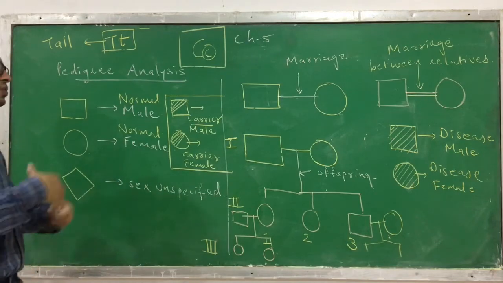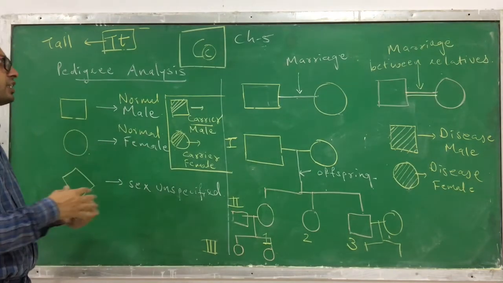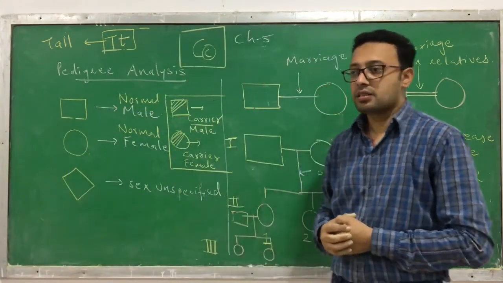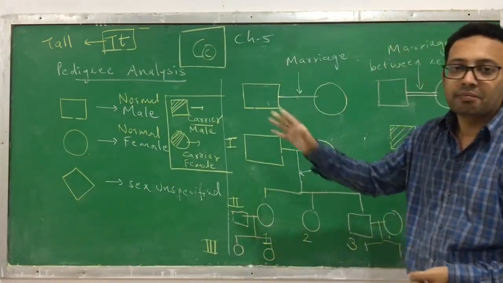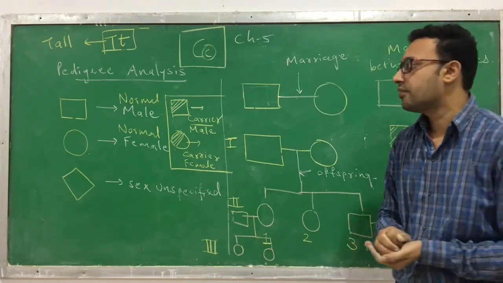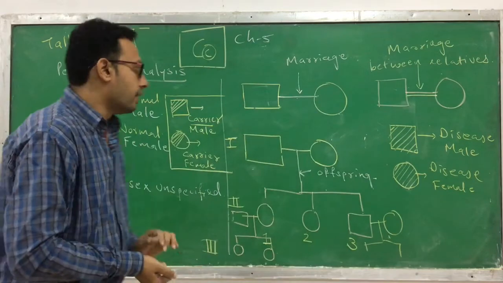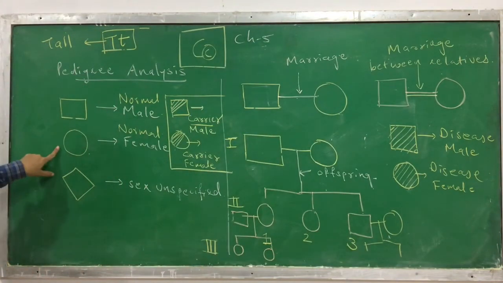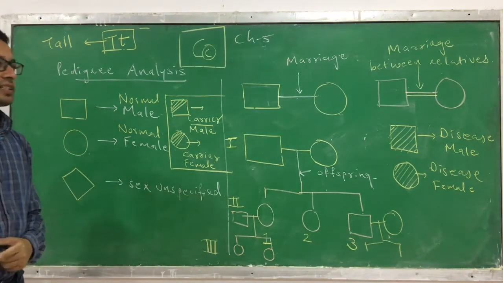Clear? So that's all about the pedigree analysis. These are the important symbols you have to remember in pedigree analysis. I am just revising it for you. The square indicates a normal male, the circle indicates a normal female, and the diamond indicates unspecified sex.